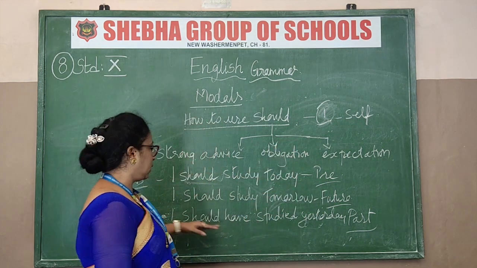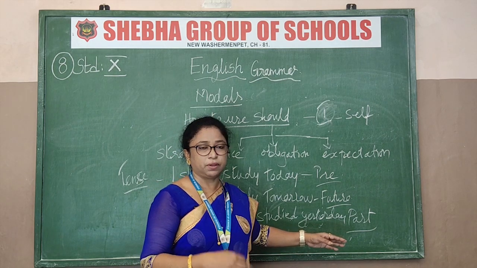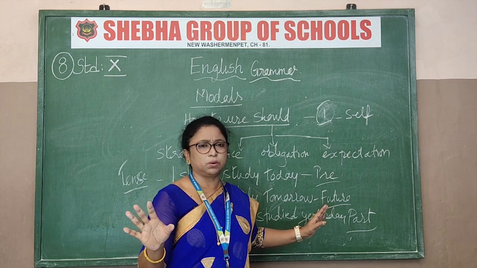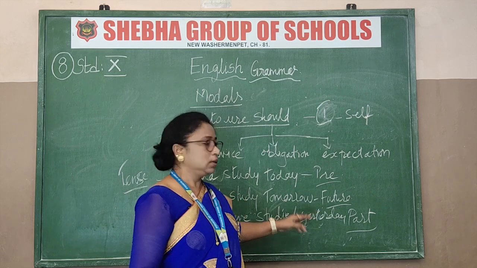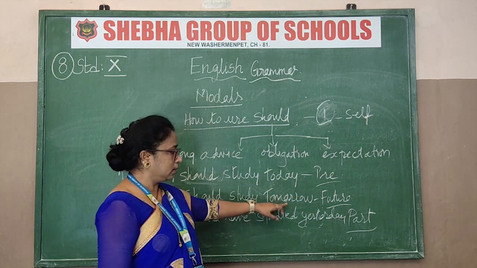Okay. Next we are going to take it as, I should study tomorrow. So you are writing a timetable for yourself. I should study tomorrow. Somehow I must study tomorrow. So you are forcing yourself to study. So that becomes future. Present is today. Tomorrow means future.